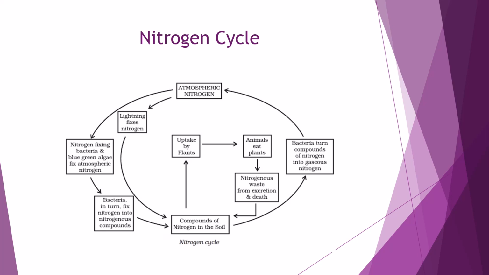So that's how atmospheric nitrogen comes back. Lightning fixes nitrogen. Again, lightning will fix the nitrogen, and compounds of nitrogen in the soil will be taken up by plants. In this way, this nitrogen cycle keeps on going on and on.